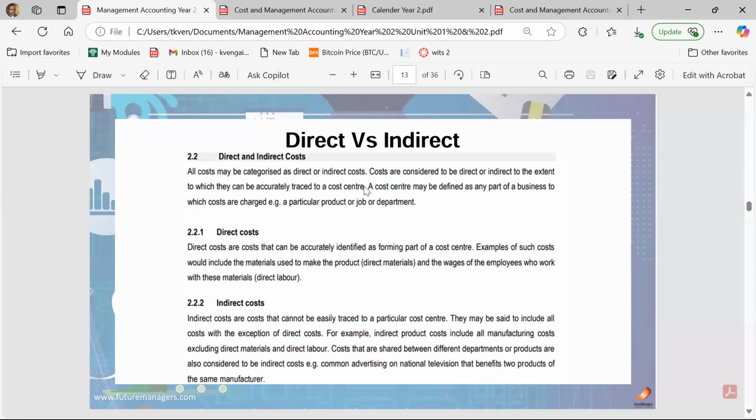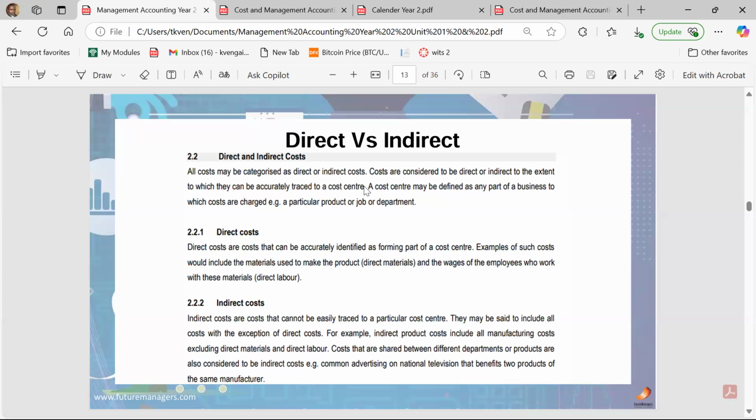Or for example, let's say the salary of the CEO. The salary of the CEO is an indirect cost because the CEO is in charge of the whole organization. You cannot say that the CEO spent 2 hours producing one bottle of Coca-Cola and another 2 hours producing one bottle of Fanta. You can never do that. So the CEO's salary is an indirect cost because you cannot attribute it directly to a specific cost center or a specific product.